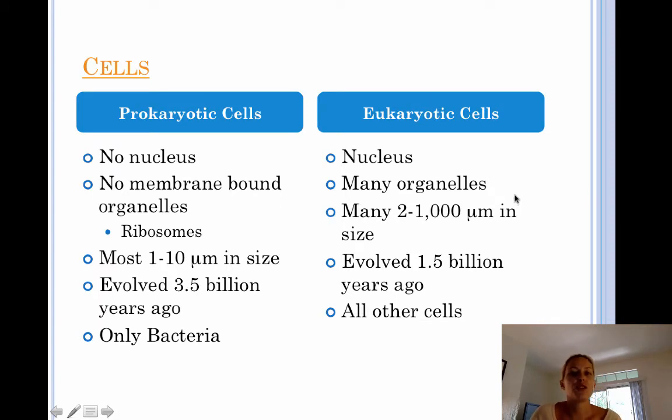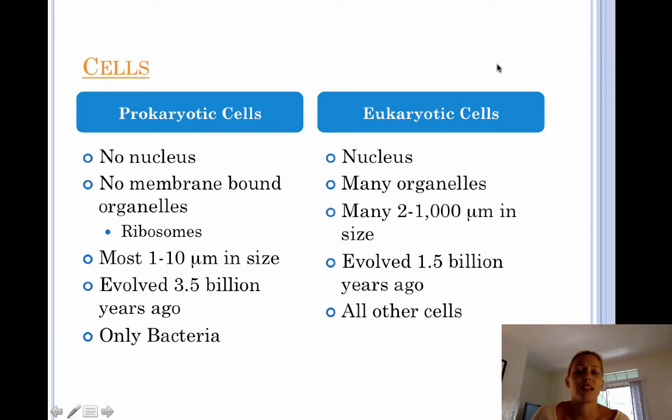Moving on, let's look at the two different types of cells. There are prokaryotic cells and there are eukaryotic cells. The main difference between the two is that prokaryotic cells do not have a nucleus. That doesn't mean that they don't have DNA. They do in fact have DNA. Their DNA is just not enclosed in a membrane. Prokaryotic cells also have no membrane-bound organelles. They do contain ribosomes. Ribosomes are not membrane-bound. They're constructed of RNA and pieces of protein.